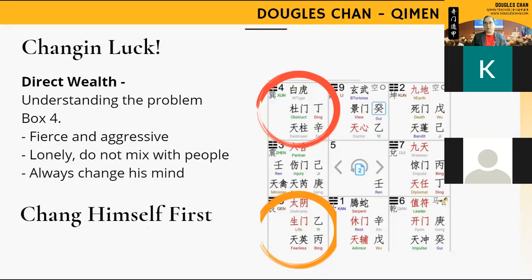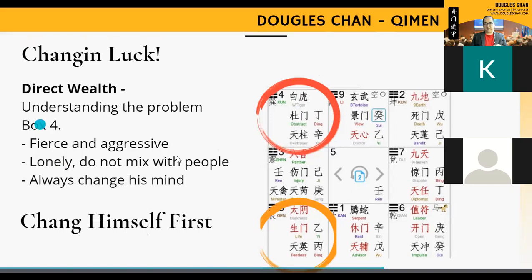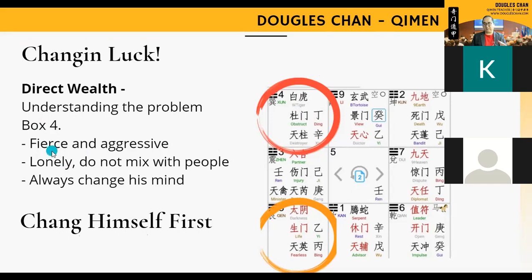The person's character, we are able to see from box number 4, from 0 all the way to 35 plus minus. Based on all these symbols, we can tell what kind of character this person is. The simplified version of understanding the chart is that this person is fierce, very aggressive, always very angry. This obstruct also symbolizes that this person is very individualistic. They are lonely, they don't mix around with people, they don't like to socialize.